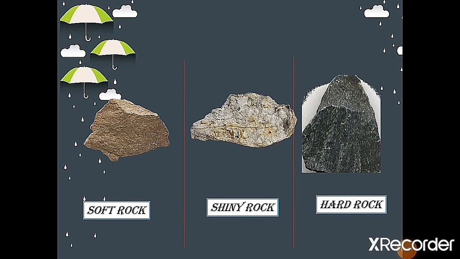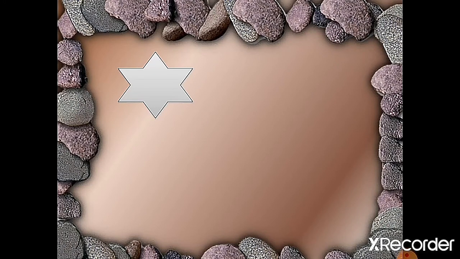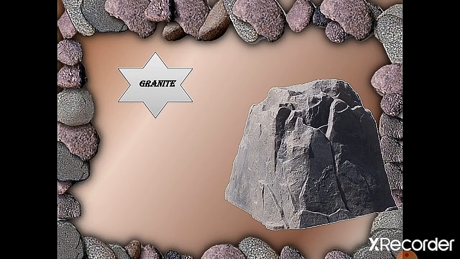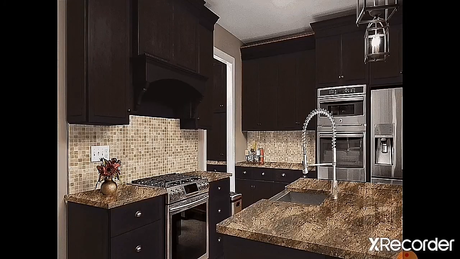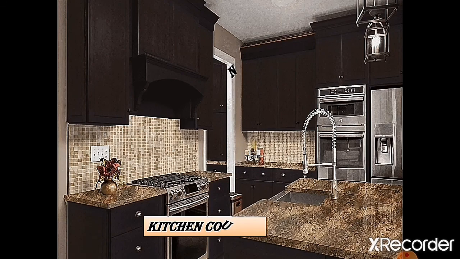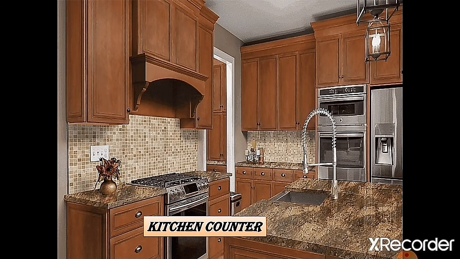Now we see examples of soft rock, shiny rock and hard rock. Now first we see an example of hard rock. See, first is granite. Some rocks are hard. It means granite is a very hard rock. It is used to make kitchen counters. You can see in this picture, all these kitchen counters are made from granite.